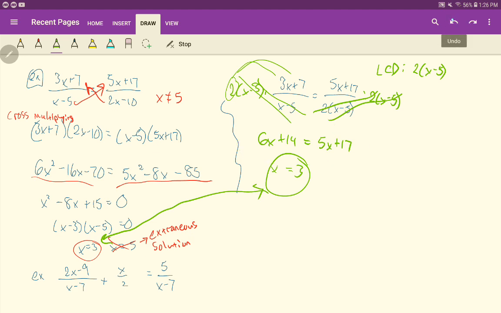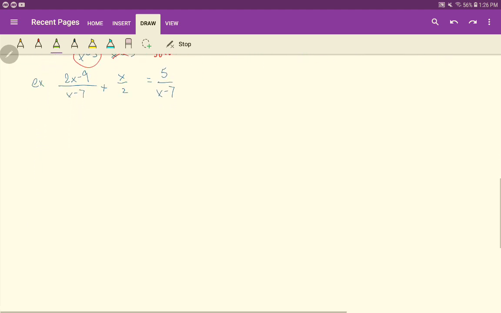So that's the one bad thing about cross-multiplying: you can get some really big polynomials because you're multiplying things together like that, whereas the least common denominator helps to eliminate that. So consider that. Let's take a look at one more here. And in fact, we're just going to use that LCD strategy here. So let's take a look at what we got.